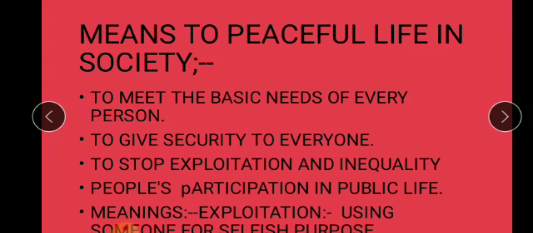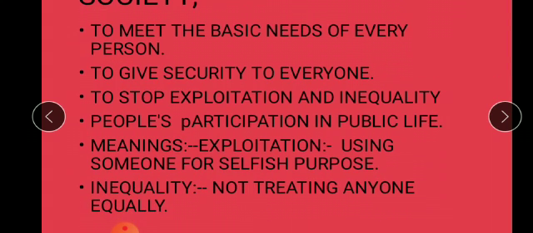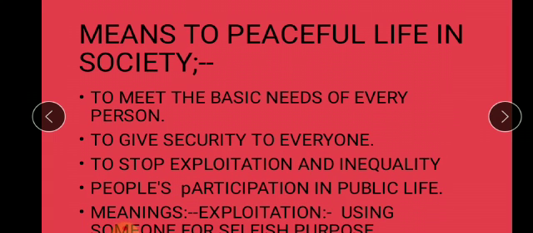Understood the meaning of these two words? Exploitation is what, children? When we use someone for our own selfish use, that is called the exploitation. So when we stop such things, exploitation and inequality, then there won't be any problems, there won't be any disputes. So it will automatically lead to a peaceful life. Meanings are given. Exploitation, using someone for selfish purpose. Inequality, not treating anyone equally, that is said to be inequality. So these are some of the ways to a peaceful life.